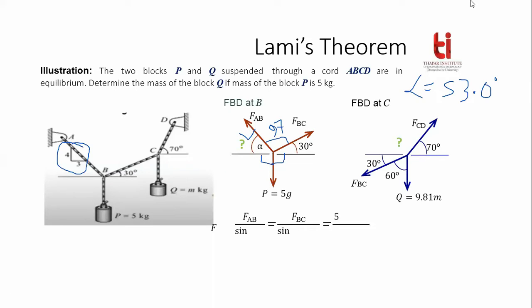According to Lami's theorem formula, what will be the angle at this place, and at this place? Sine 120, perfect. This place? 143, perfect. And here? 97.